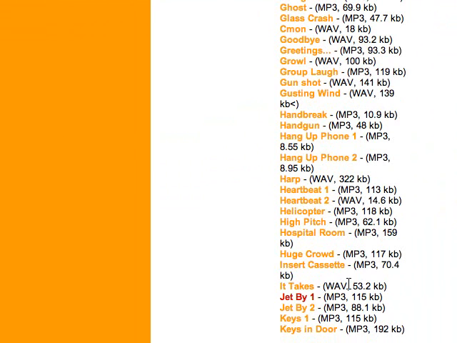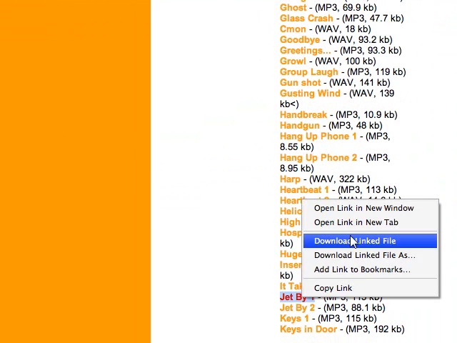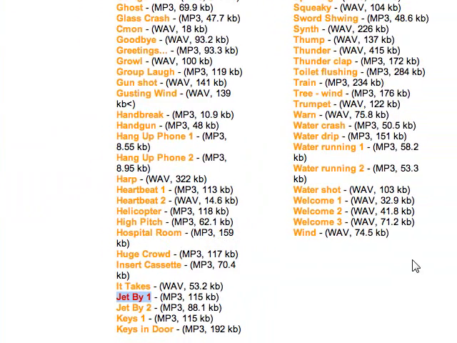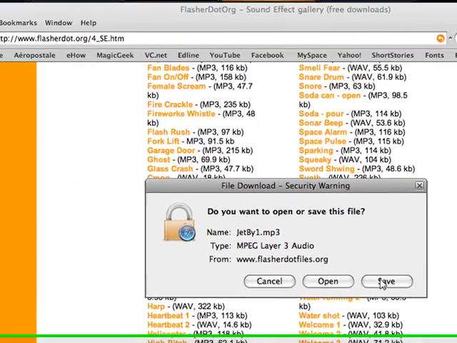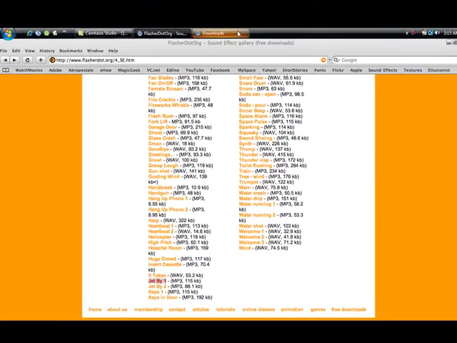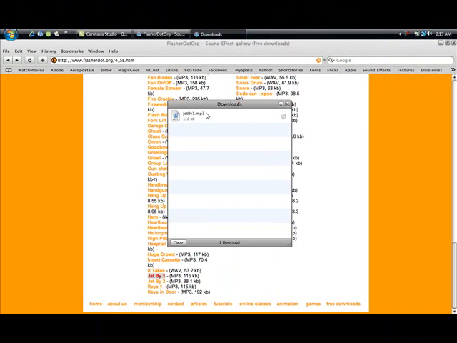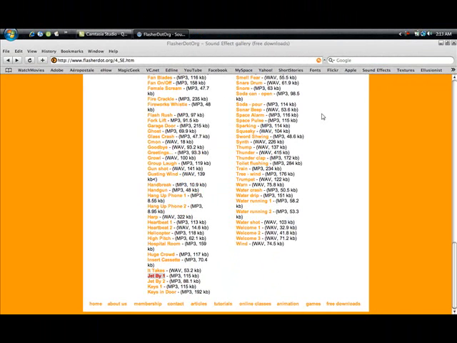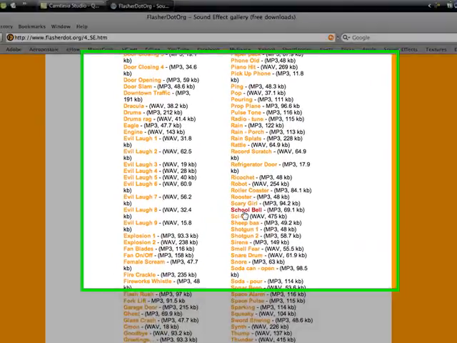So you just right click here and download link file. Just click save. I already have it on my computer, so I'm not gonna click it. Just click save, and you can download it. Actually, I'm gonna download the school bell one.